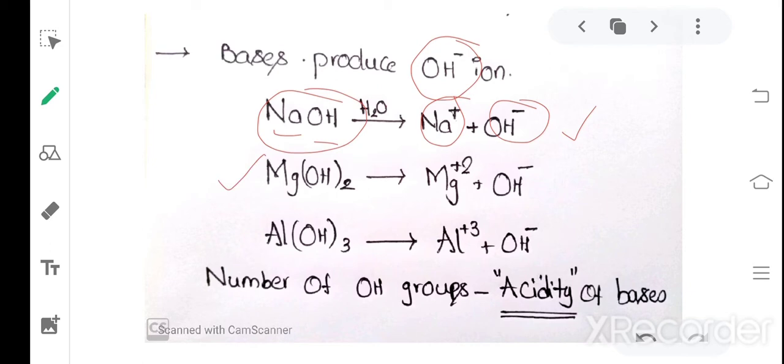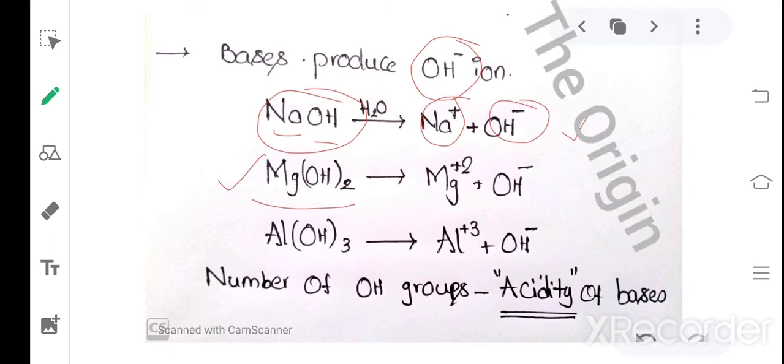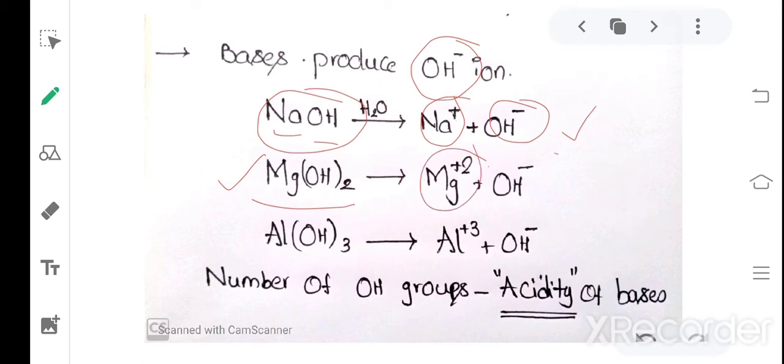Next reaction, Mg(OH)2. Here magnesium hydroxide dissociates into Mg 2 plus, producing OH minus ion. And the third one is Al(OH)3. It dissociates into Al 3 plus and produces OH minus ion. So if you are observing here, bases are producing OH minus ions in aqueous solution, that is water.